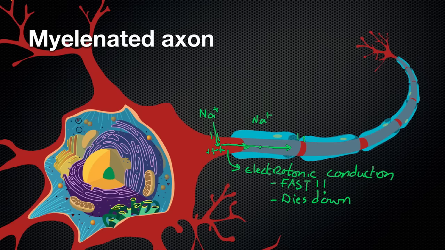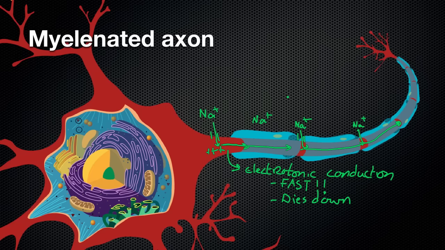So as the charge moves down and it dies down, before it dies down too much, we have more voltage-gated sodium channels here, and those voltage-gated channels are going to open, and of course, sodium ions are going to rush in. Again, the charges can move via electrotonic conduction. Before it dies down too much, we can have more sodium ions rushing in here, and charge moving down by electrotonic conduction.